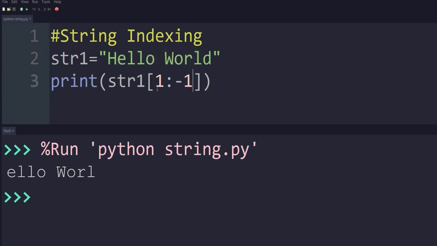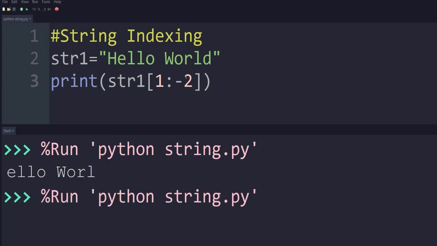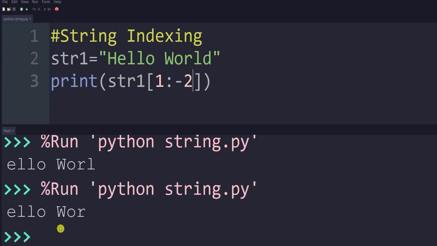Similarly, if you write 1 comma minus 2, see what will be the output? It presents ELLO and WOR. Again, minus 1 and minus 2, so minus 2 is not included, it will go till WOR. Here, if we write 0 colon minus 2, what will be the output?